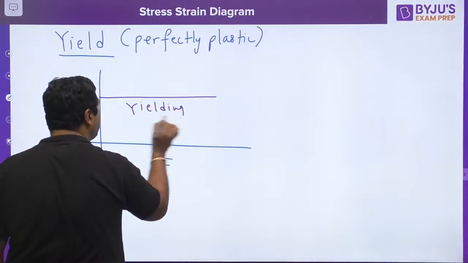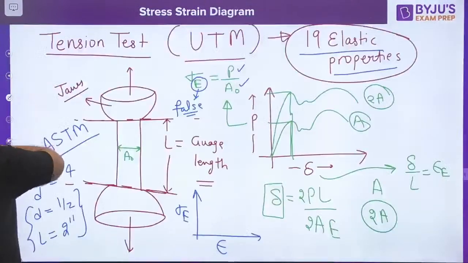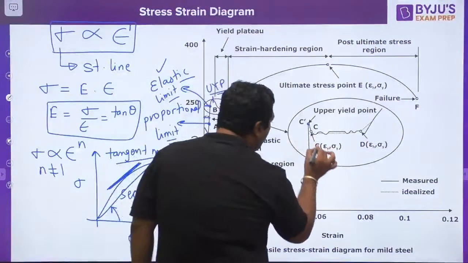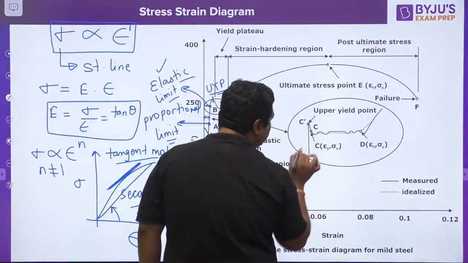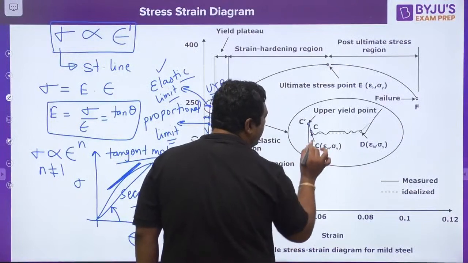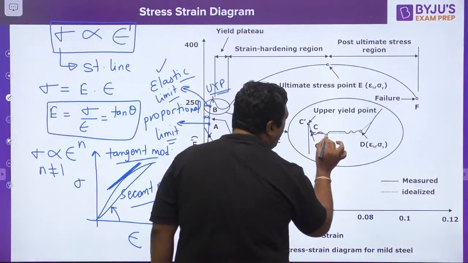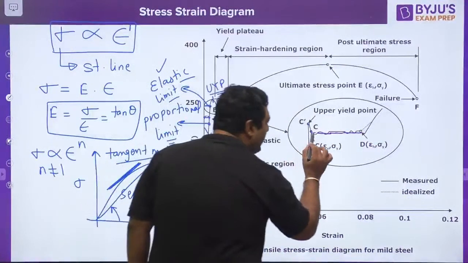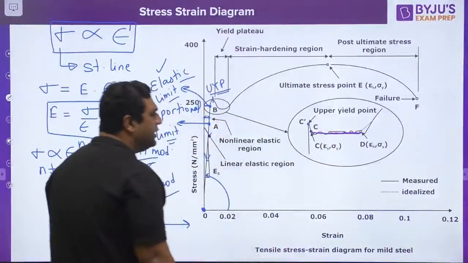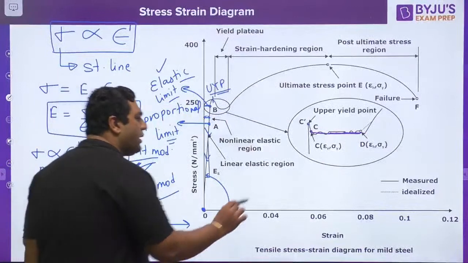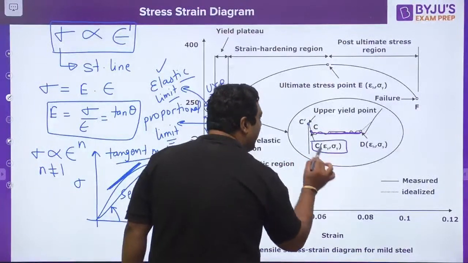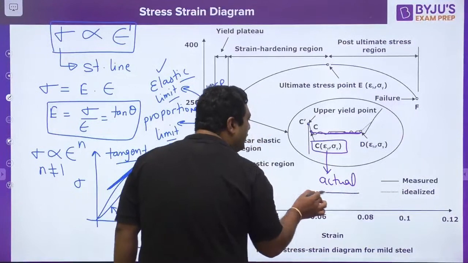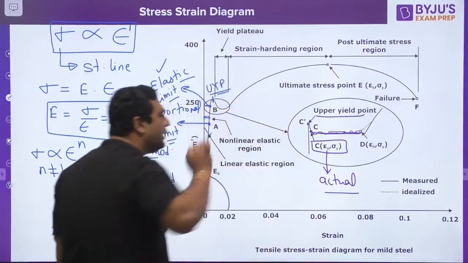So my dear, this is the definition of yielding. And if you see properly, after this lower yield point, which is this one, C is the lower yield point, C dash is upper. After this lower yield point, almost it is following the perfectly plastic behavior or yielding. So my dear, that is why this lower yield point is considered the actual yield point. But when we are talking about upper yield point, it is not at all the actual yield point.